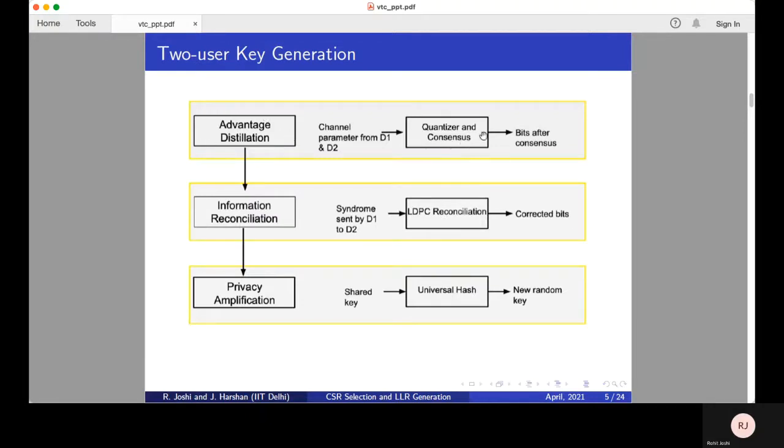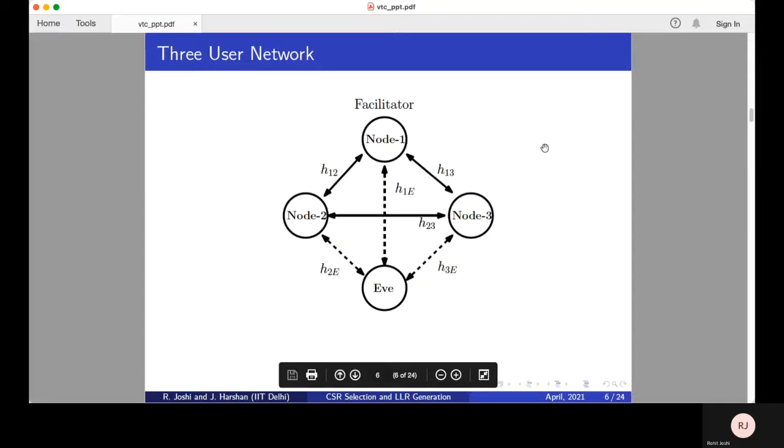Now they use these indices to get the key, but still the key is not exactly the same at two sites, so information reconciliation is done. To compensate for the leakage during this phase, privacy amplification follows next. Finally, the two users share a common random key. The case of two users is well studied. So as a baby step, now we will try to mimic the key generation for a network consisting of three users. One of the nodes is declared as a facilitator for the reason we will see soon.